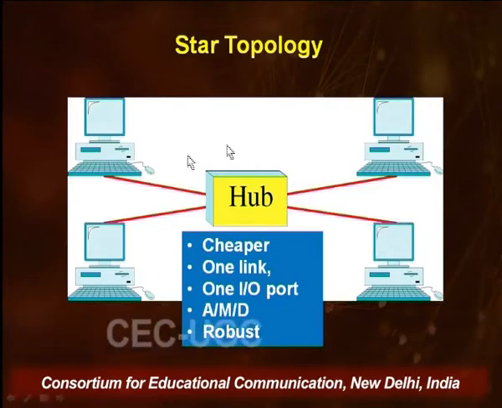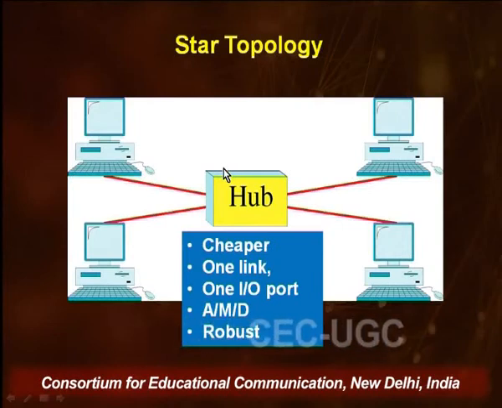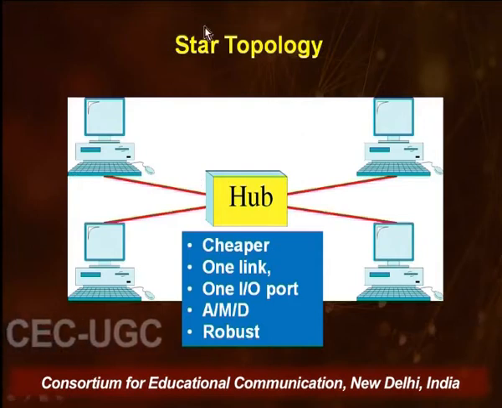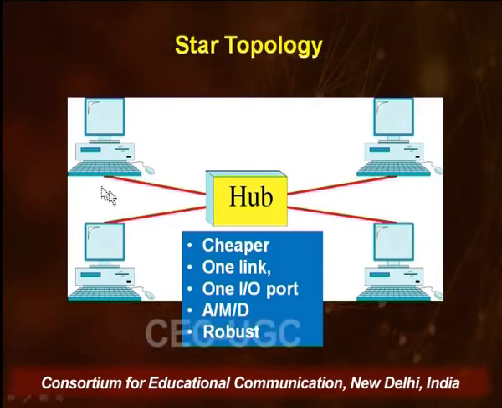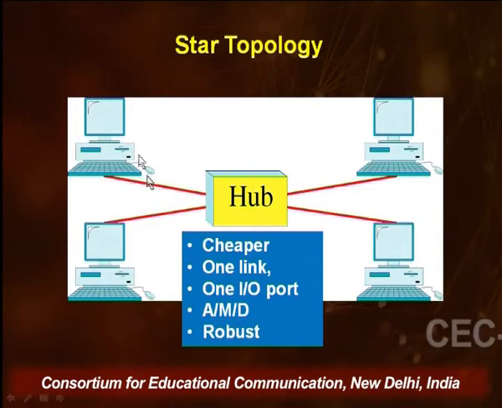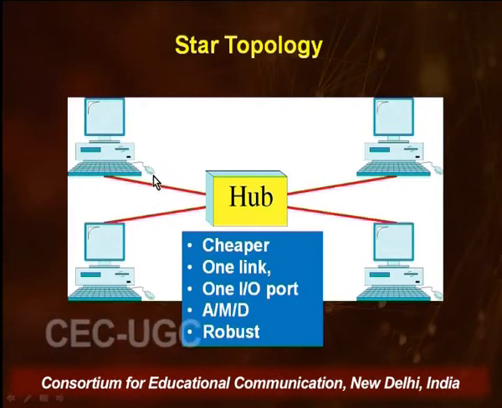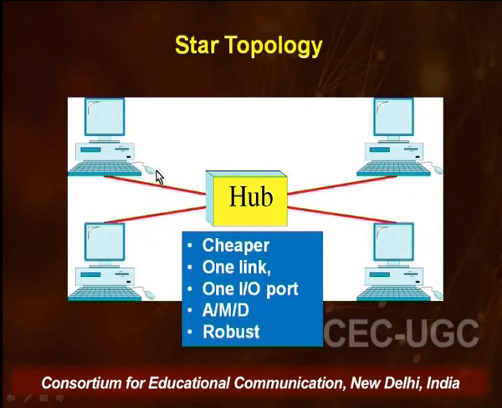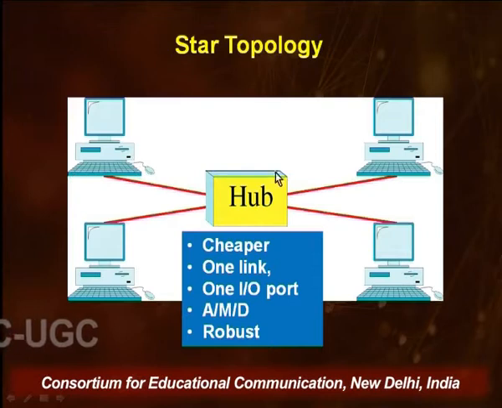Star topology is considered to be very robust in the sense that fault identification and fault isolation are comparatively easier. Supposing this device goes down or this link breaks, the hub will monitor the defect. It will bypass the defective link and the other part of the network will continue to work. It's not as if one device not working properly will bring down the topology.